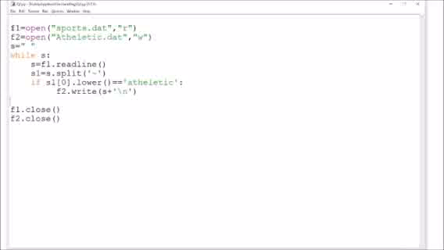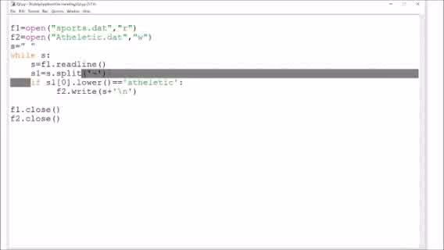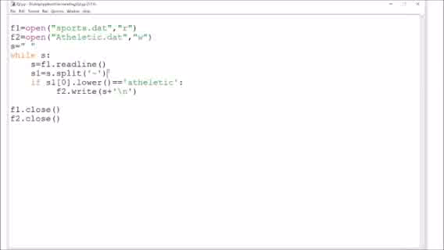So this is the program. It will open sports.dat in read mode and athletics.dat in write mode, so that it should write in the athletics.dat file. Now see, again the same thing I have used, s is equal to space, then reading. The split function which I used in the previous program, I am using in this program also, because we have to split using the tilde sign. Now it will be converted to a list. The first element will be the event, and the second element will be the participant name.